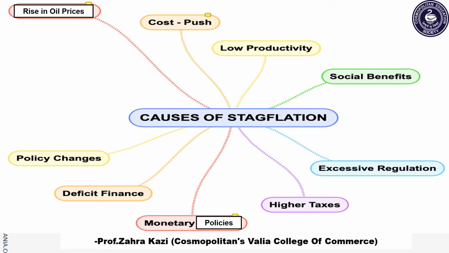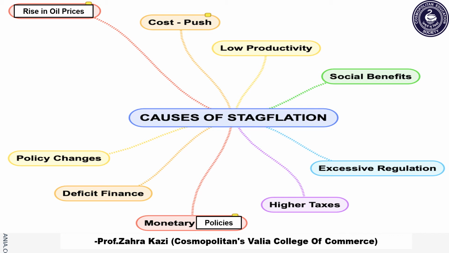Next cause of stagflation is deficit financing. When the government adopts deficit financing, that is when the government prints more currency, it will obviously increase the supply of money in the economy. And when this happens, it increases the aggregate demand for goods and services, further resulting in increase in the inflation rate, and the economy slows down, giving rise to stagflation.